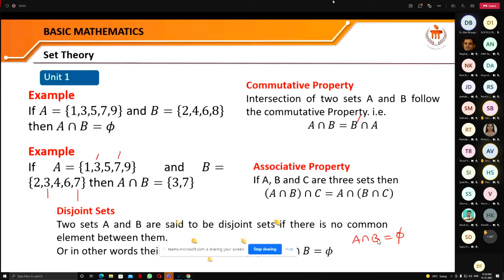That's why we can give the definition of disjoint sets: two sets A and B are said to be disjoint if their intersection is a null set. So you can see that for these two sets A and B, A intersection B is phi. That means these two are disjoint sets. That means there is no element which is common between them.